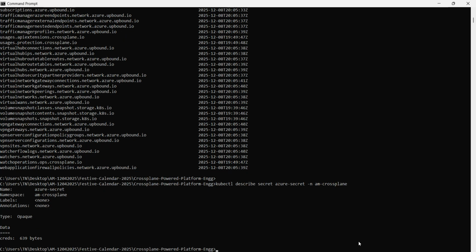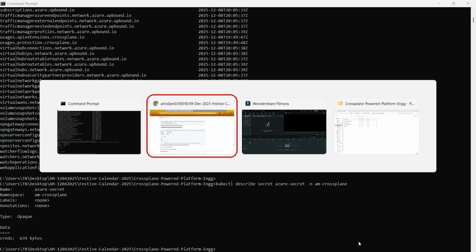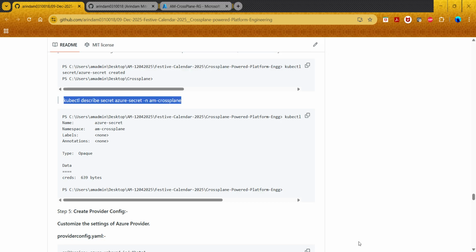Of course, you cannot see the values because it's opaque, but you can see it from the portal if you have the required rights. So this is how I'm creating it. First, I created a service principal. And then, once the service principal was created, it gave me the client ID, secrets, tenant ID, all the things. Based on that, I stored it in a JSON file, and then I applied it as a Kubernetes secret.